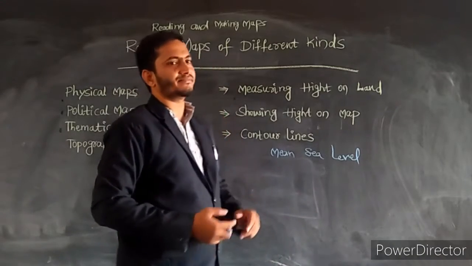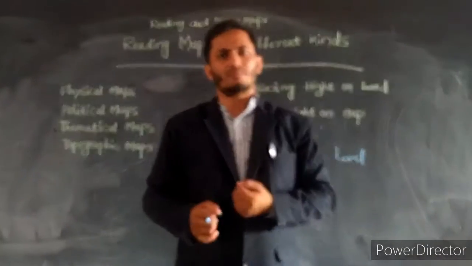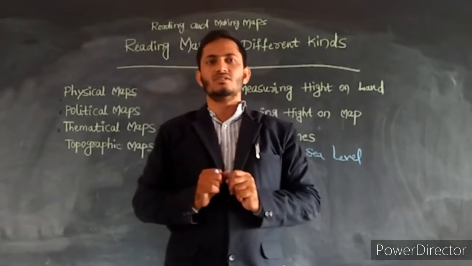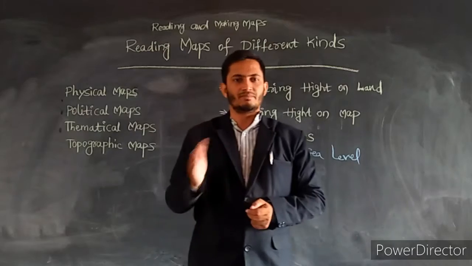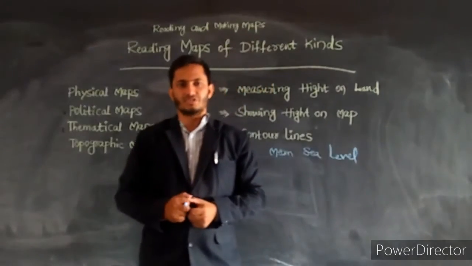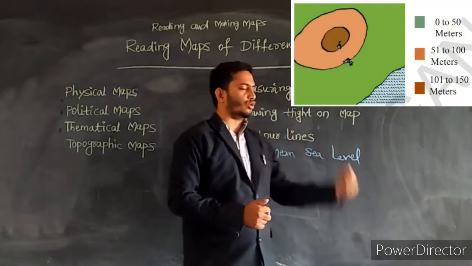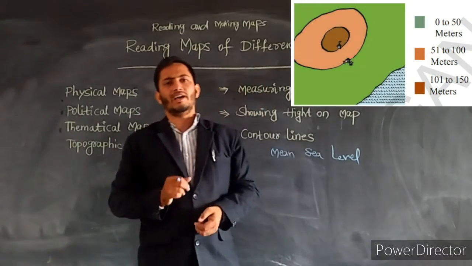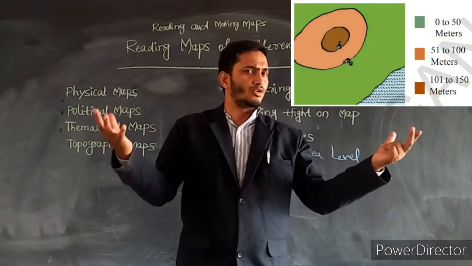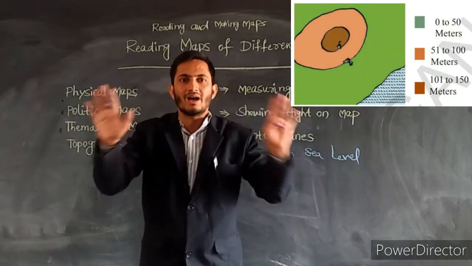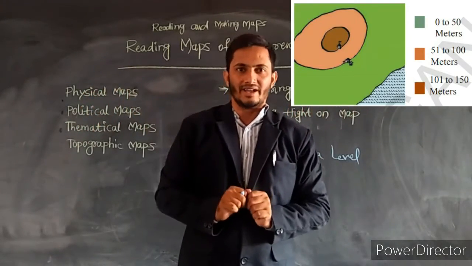Showing height on map. Showing height on map is also one of the pictures given in your chapter. When you turn the pages of the chapter, you will see this picture. Suppose you are looking at a map showing height.